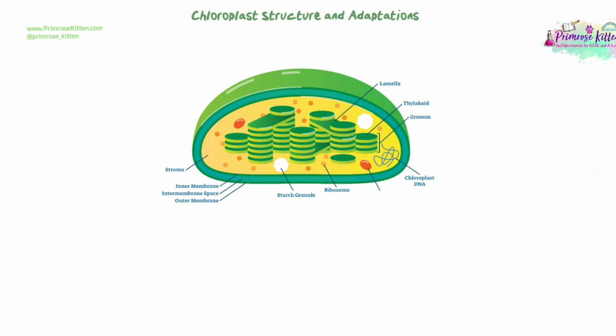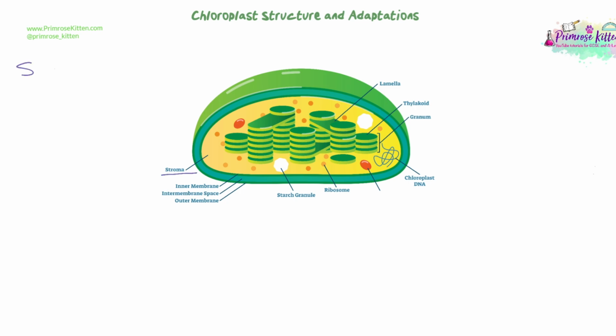Hi everyone. Okay, so we're going to start looking at the chloroplast structure and its adaptations. So we're going to have a look at the structure of the chloroplasts, all the labelled structures you can see here, explain what they do, and then link them to their adaptation for photosynthesis. Then we're going to have a look at the photosynthetic pigments that you can find in the chloroplasts and how they help to absorb light for photosynthesis and how they're arranged in their structures. And then we're going to have a look at how you can extract those pigments using chromatography, which is one of the required practicals. So let's have a look at the chloroplast structure.